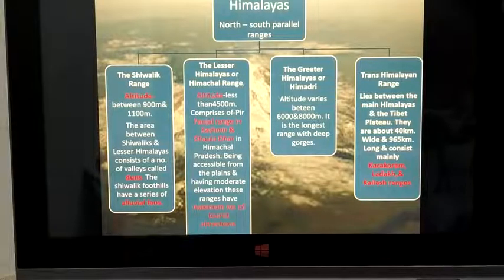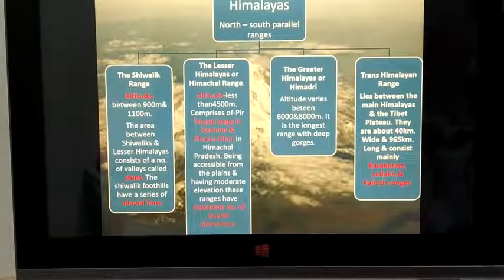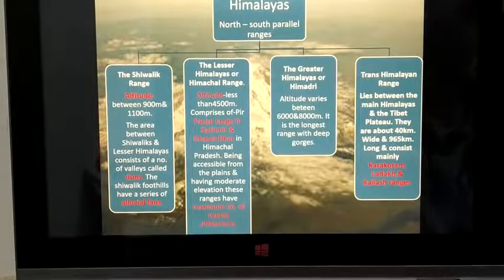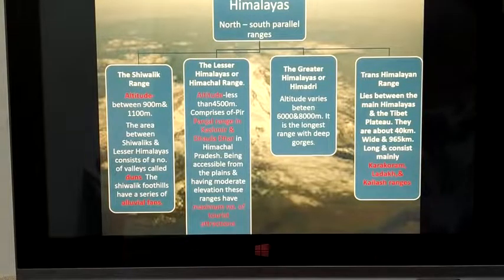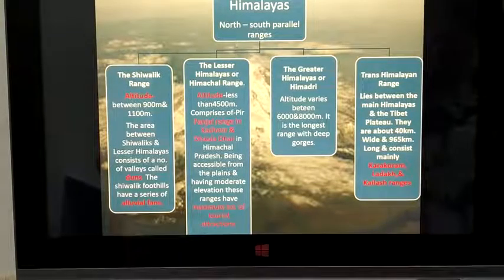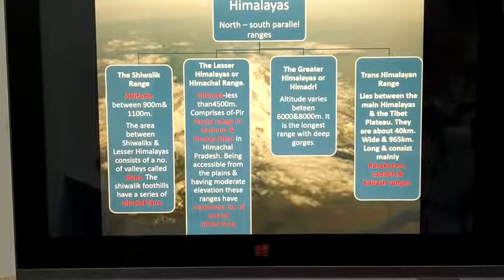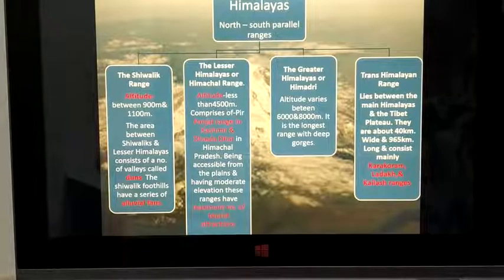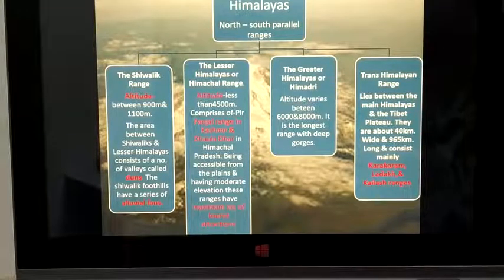If you observe the map given on page number 14, you can make out the Lesser Himalayas or Himachal range. It comprises the Pir Panjal range in Kashmir and the Dhauladhar in Himachal Pradesh. Being accessible from the plains and having moderate elevation, these ranges have the maximum number of tourist attractions. Already we know that in our country we have the maximum tourist places in the Himalayan ranges because of their scenic beauty and mountains.